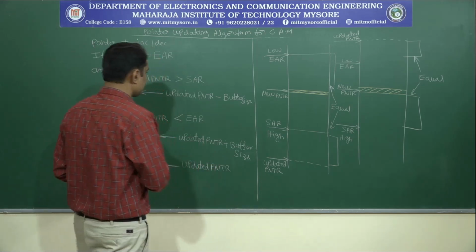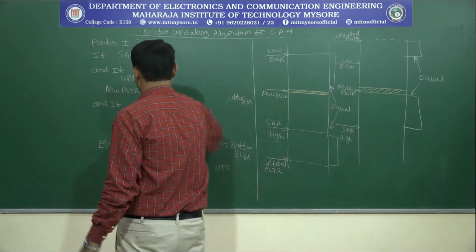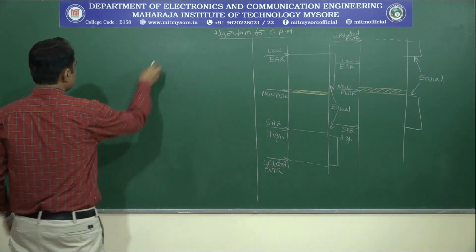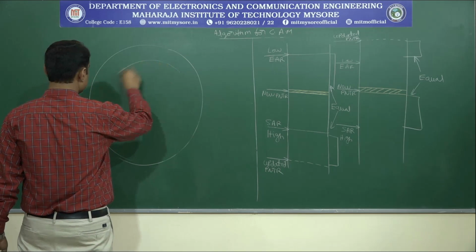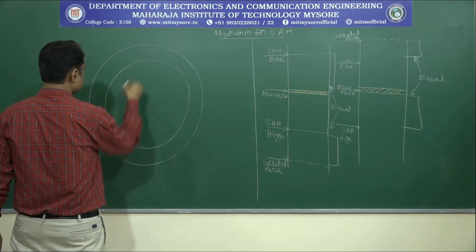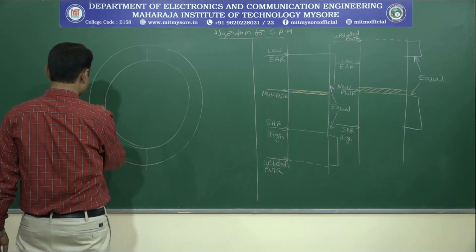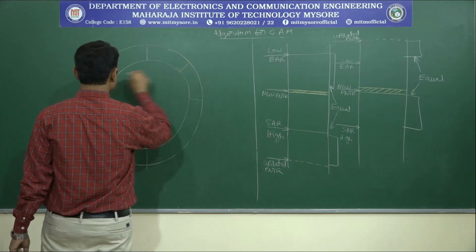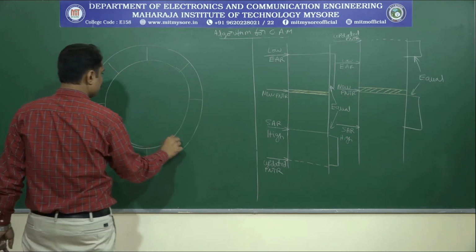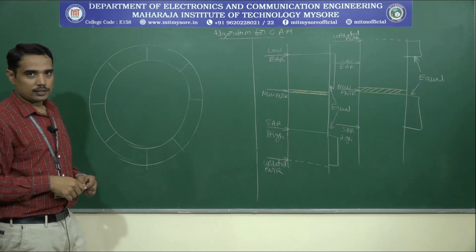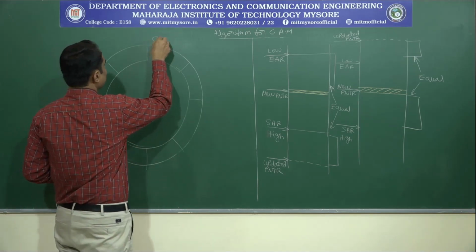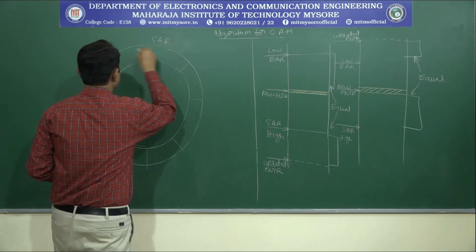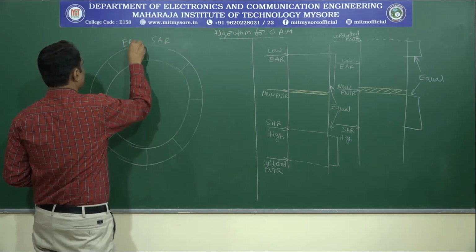That means I can write here, this implies that the new pointer will always be within the limit of SAR and EAR.